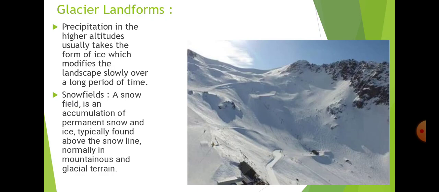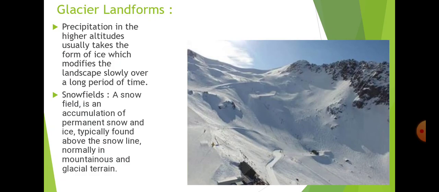So precipitation at higher altitude, whenever we go from the sea level up above the sea level, and reach the highest point, the precipitation is converted into ice. Mostly it is in the form of ice.